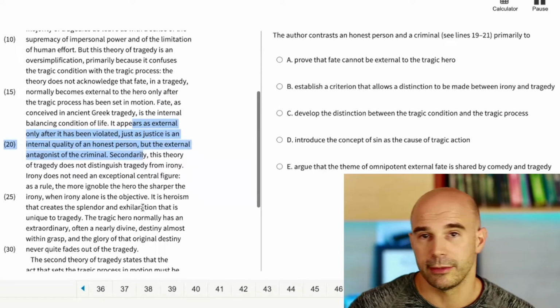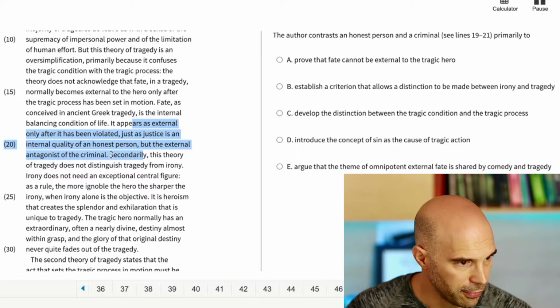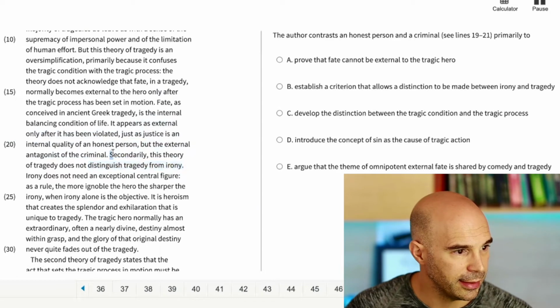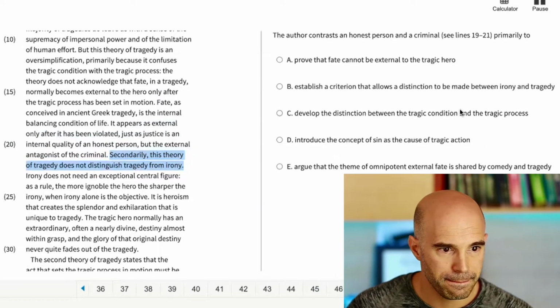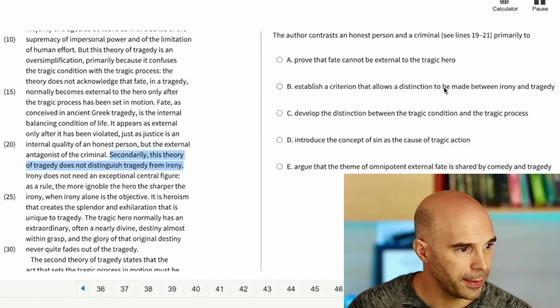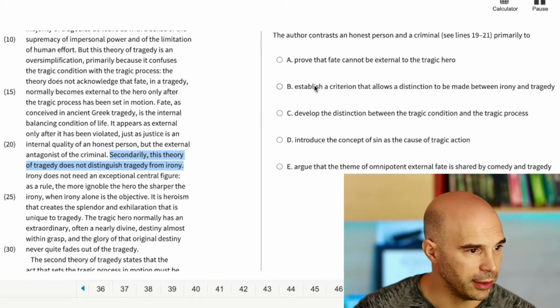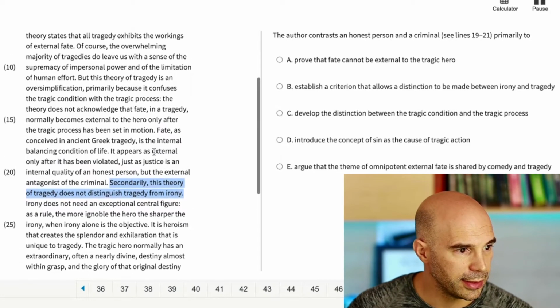Okay, so since this video is just to show how to solve these questions, I will search for some more information about that. I do see distinguishing tragedy from irony, but that looks like a secondary thing, so that would actually eliminate the answer choice that talks about distinguishing tragedy and irony. That was B. So this is probably a reason a lot of people would pick B. I would actually eliminate it because it's separate. Why did the author introduce this contrast between a criminal and an honest person?